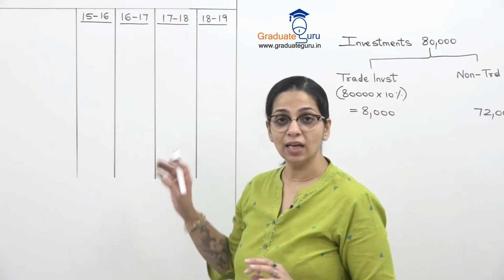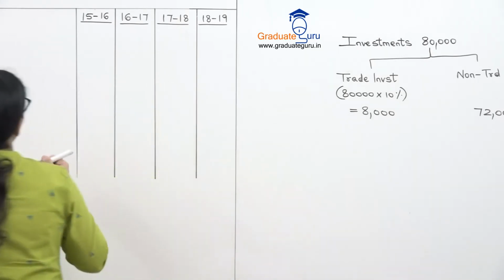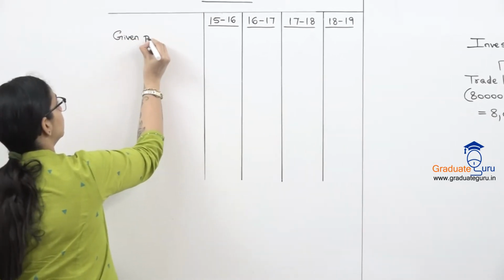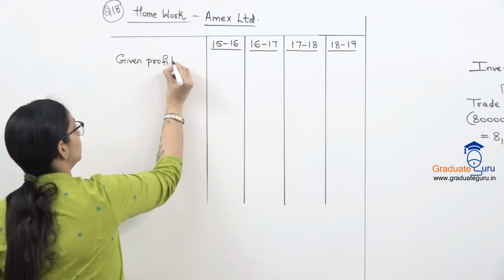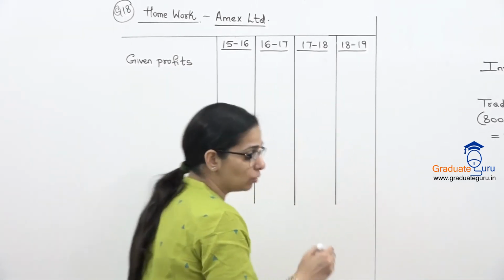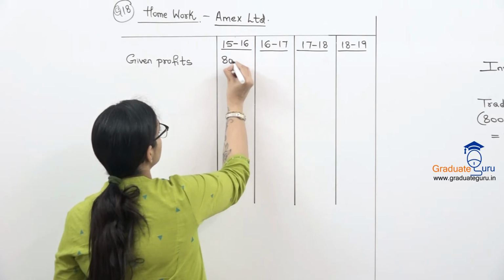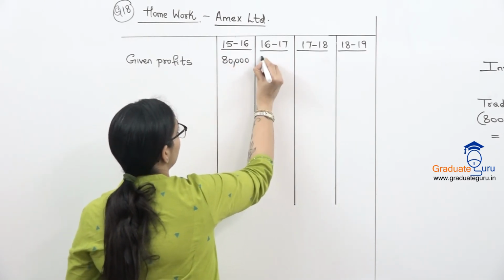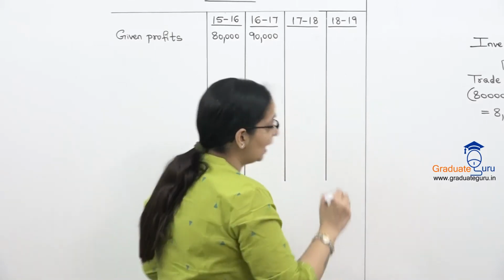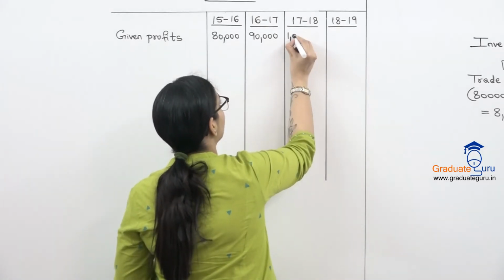So first we'll take down the given profits as we do usually. So in the given profits, we have 80,000 for the first year, 90,000 for the second year, we have 1,05,000 and we have 1,00,000.